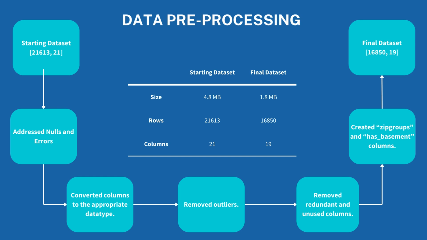Additionally, we employed linear regression to create zip code groups. This technique allows us to better account for location when analyzing prices. By applying these pre-processing steps, we were able to refine our dataset to a more focused version with 16,850 rows and 19 columns. Additionally, we applied data transformations in order to make the data more efficient, resulting in a reduced size of 1.8 megabytes from 4.8 megabytes.